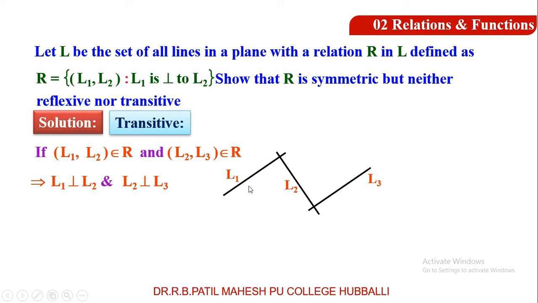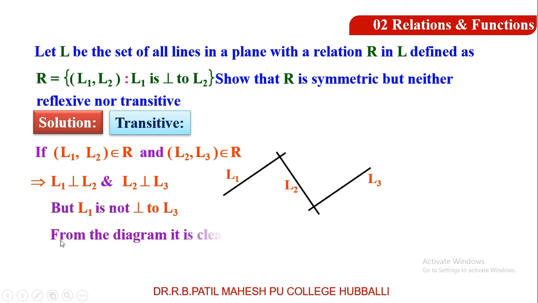Yes. Now see the diagram. Compare L1 and L3, students. Are these perpendicular? L1 the line is here, L3 the line is here. Are they perpendicular? No. Definitely no. Therefore, L1 is not perpendicular to L3. It means that the diagram says L1 is parallel to L3. So it fails our relation, that is, the perpendicular relation has failed between L1 and L3.